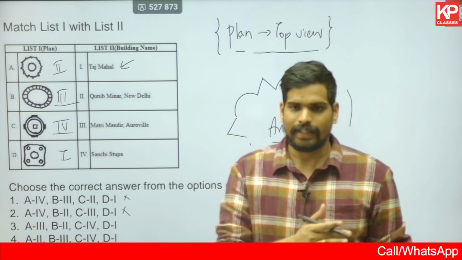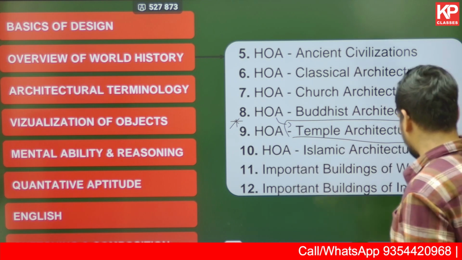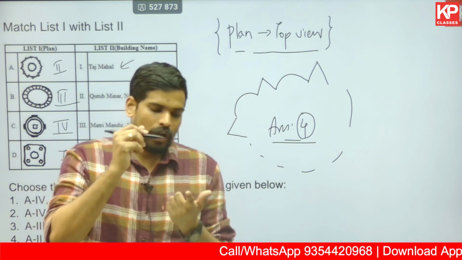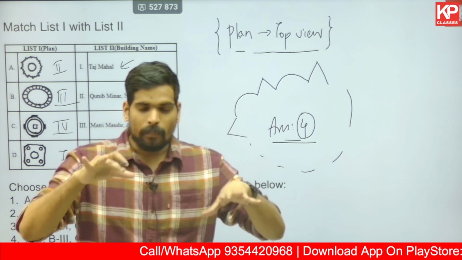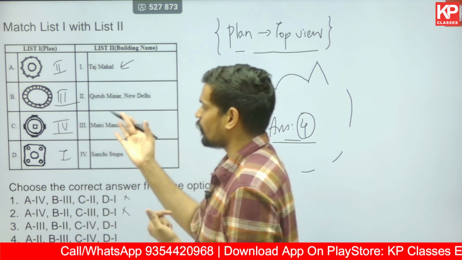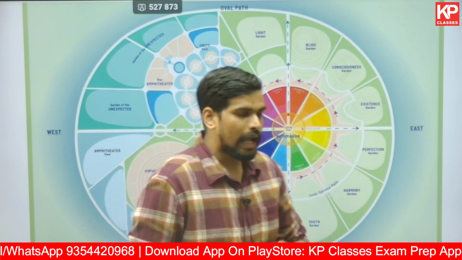When you study important buildings, or even if you have attended the classes for all these important buildings in history, this is how we study, where you need to not only remember the name of the building, you need to know how it looks in terms of view, you need to know how it looks in terms of top view, that is plan, you need to remember some stylistic features of it so that you can decode if you get some pictures related to that building. So that's how you need to study for the exam. You can have a look at some of the pictures.